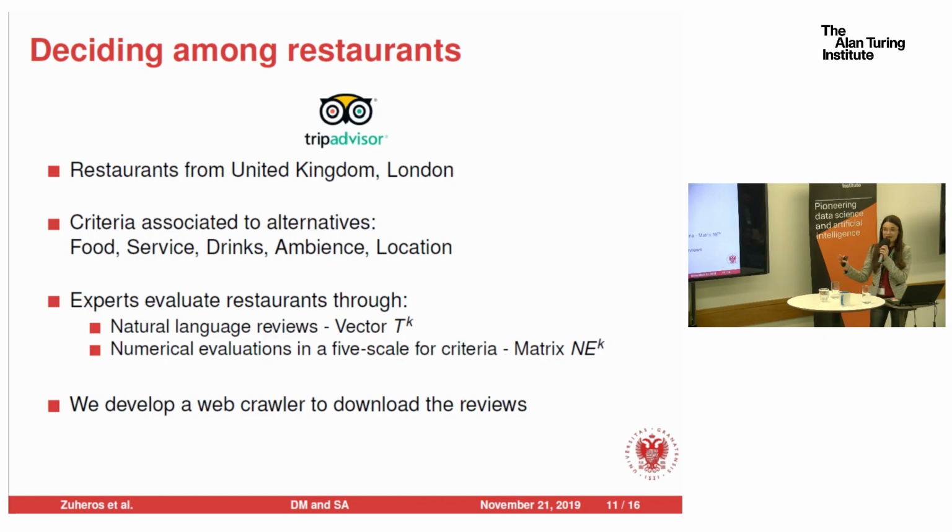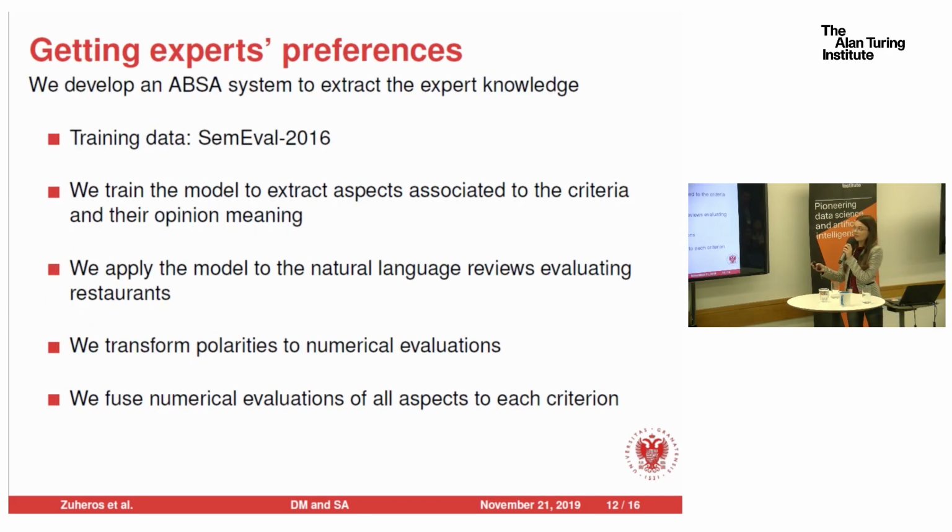So, our first task is to develop a web crawler to download all the reviews, the natural language and the numerical values. After that, we develop our ABSA system to extract the numerical evaluation from the natural language reviews. As any supervised system, we need training data. This training data is sensitive. Here, we have 1,000 reviews regarding restaurants, so we train our model on this set.